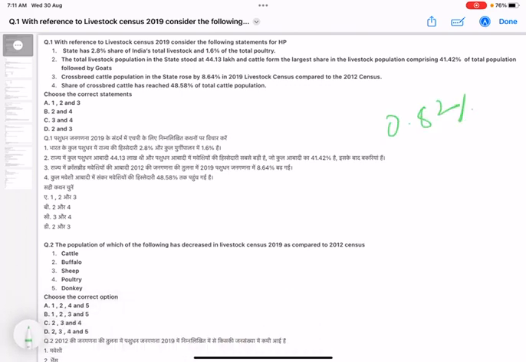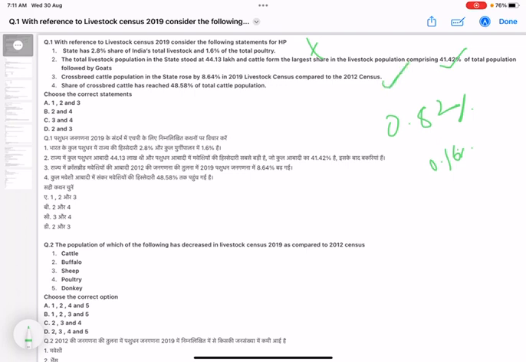So this statement becomes incorrect because the state has a share of only 0.82% in total livestock population and 0.16% in total poultry. So statement 1 becomes incorrect. Now statement 2. Total livestock population in the state stood at 44.13 lakh and cattle form the largest share in the livestock population, comprising 41% of the total population, followed by goats. This statement is correct. Third is crossbreed cattle population in the state rose by 8.64% in the 2019 census compared to the 2012 census. This is again an incorrect statement.